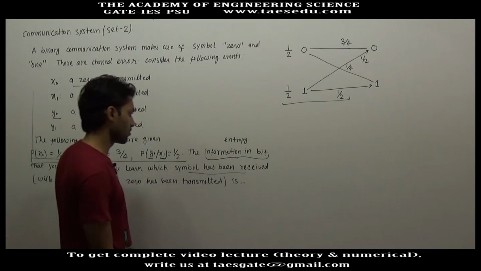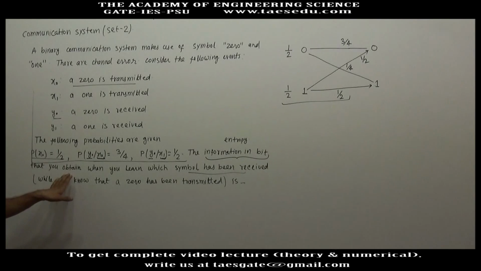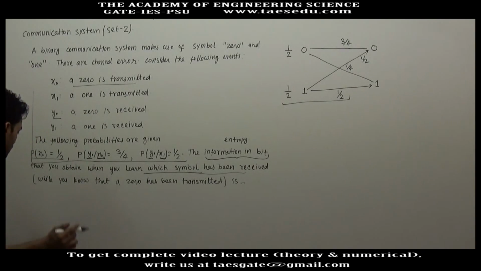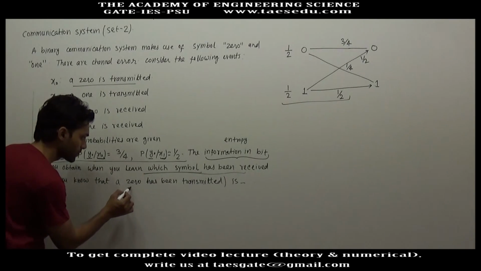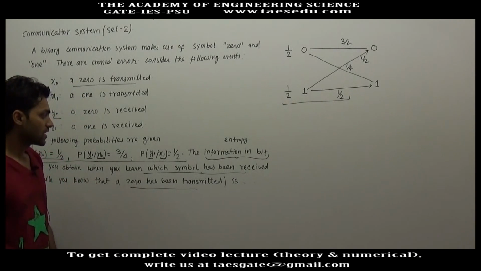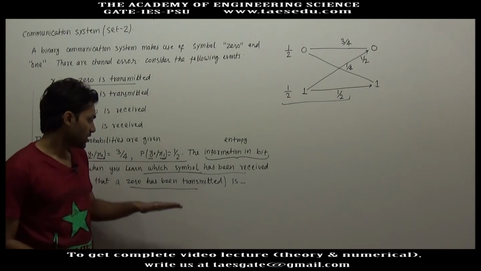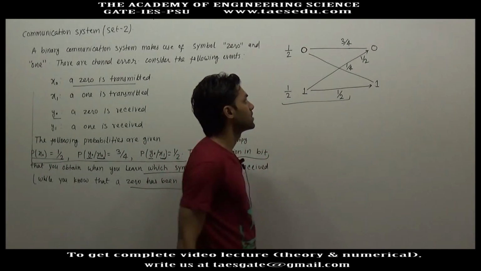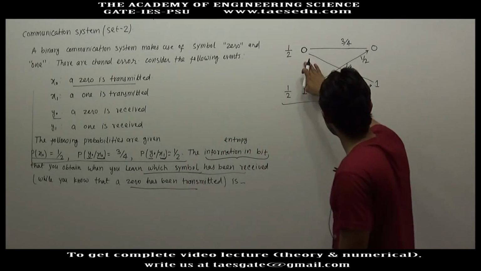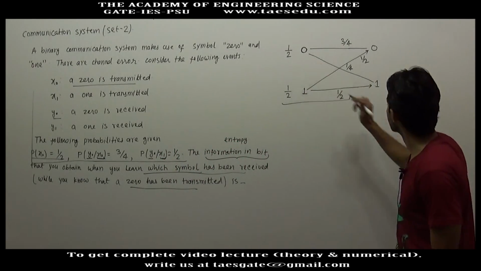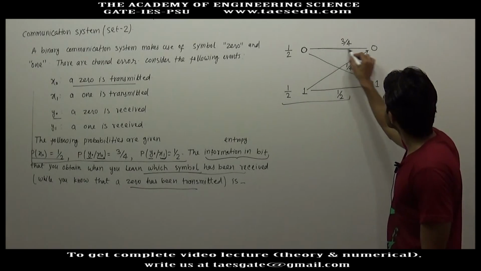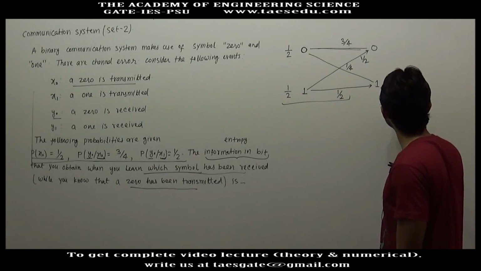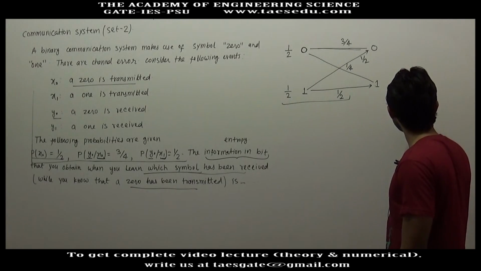So we have to find out the entropy when you learn which symbol has been received, and it is given in brackets that you already know that 0 has been transmitted. So basically we have to find out the entropy when 0 has been transmitted. When 0 has been transmitted, there are two possibilities. One possibility is correct detection, with probability 3/4, and the other is wrong detection, with probability 1/4.